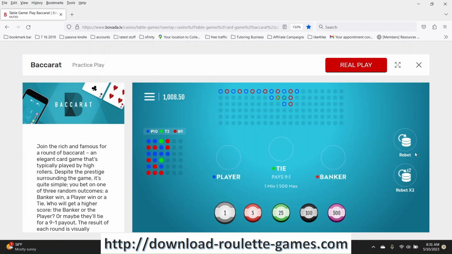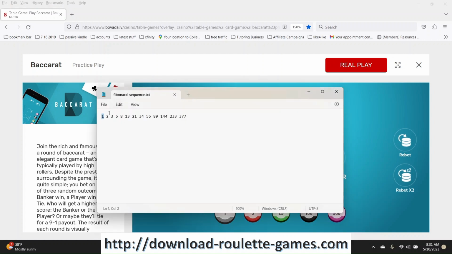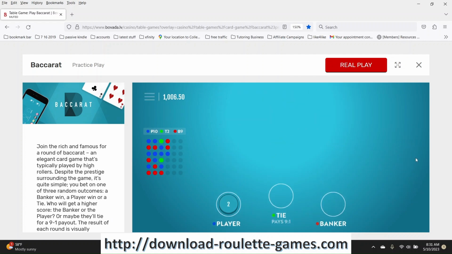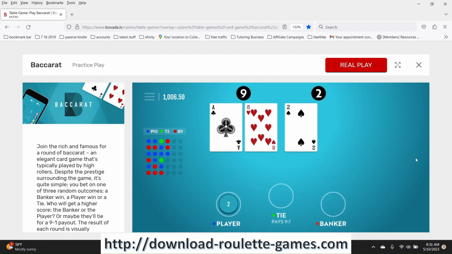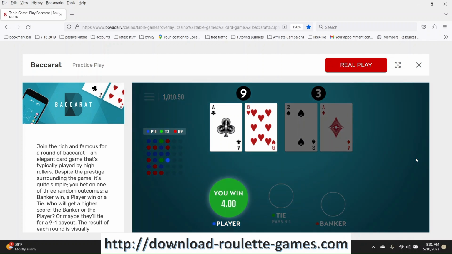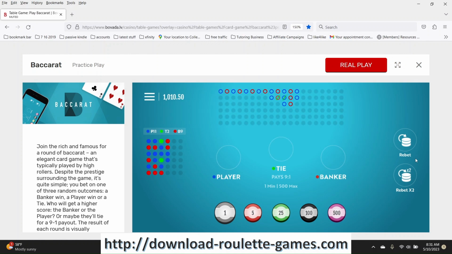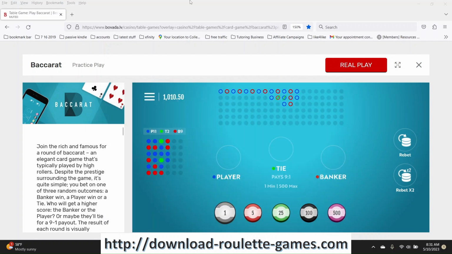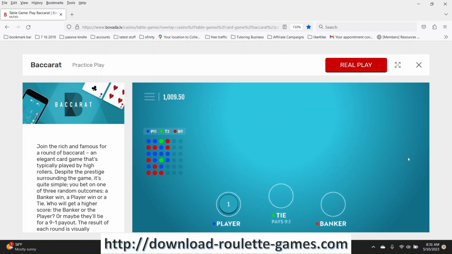Okay, move over to the $2 bet and flip it over to player. All right, so now we're at the $1 bet. I just put $1 on player.